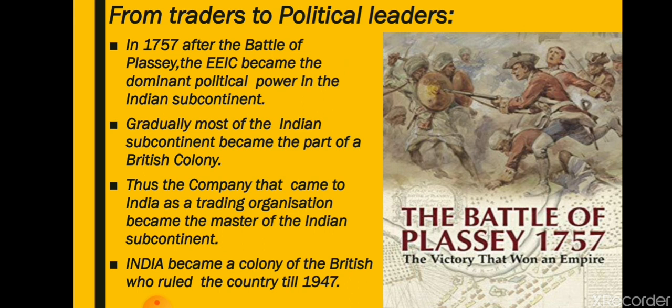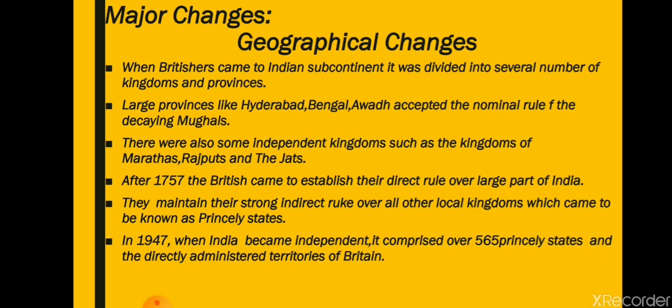Gradually, most of the Indian subcontinent became part of the British colony, and slowly they were able to conquer most of it. Thus, the English East India Company, which came to India in 1608 as a trading organization, slowly became the master of the Indian subcontinent. India became a colony of the Britishers, and they ruled India till 1947.